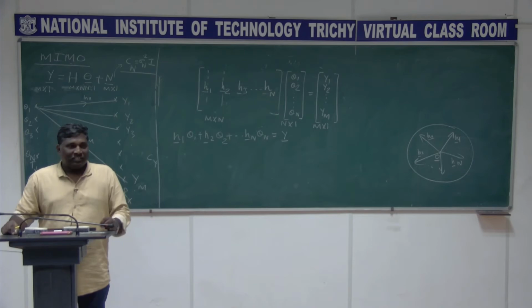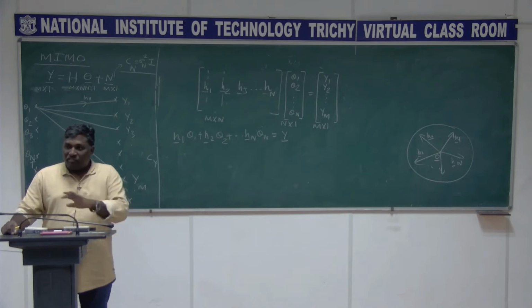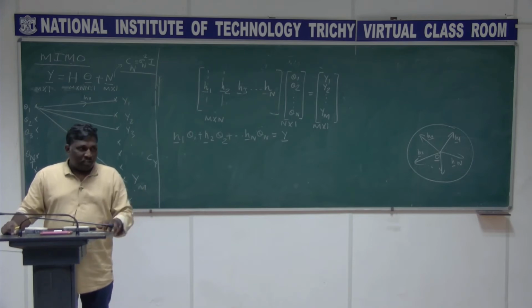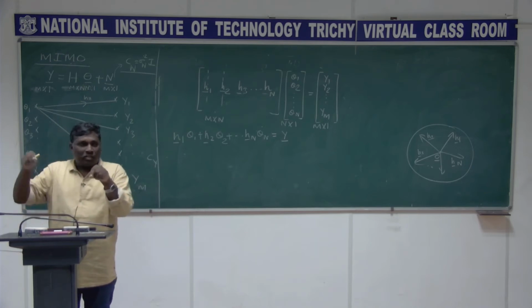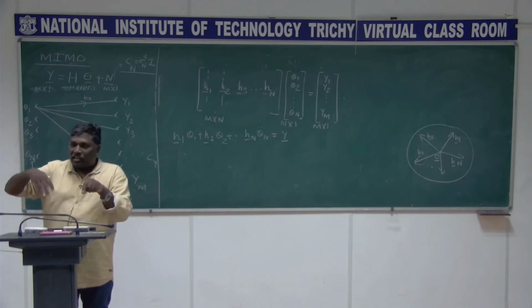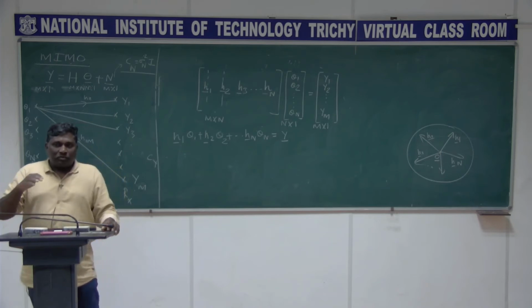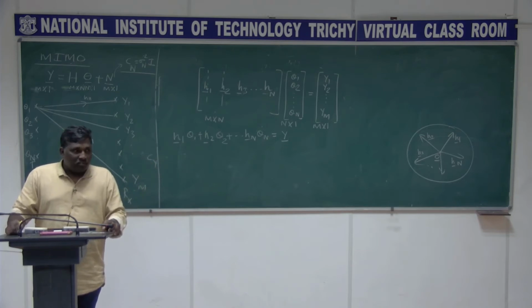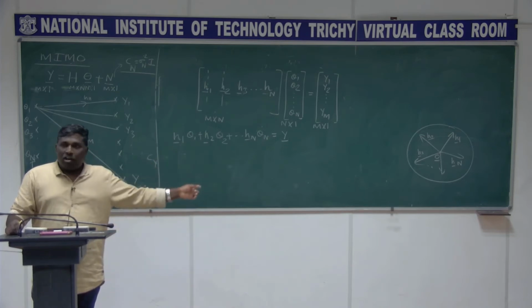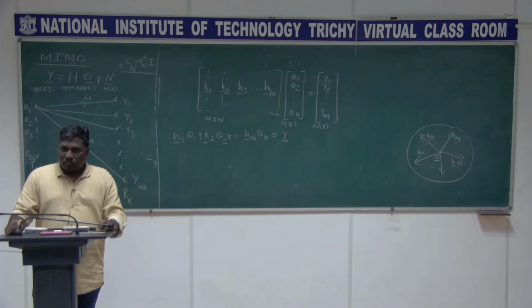Provided Y lies in the space, I can find some values for theta 1, theta 2, theta 3 and so on, so that Y lies in that space. In other words, if this Y lies in the column space of the matrix H, then you get theta 1, theta 2, theta 3, which means you get a solution for it.